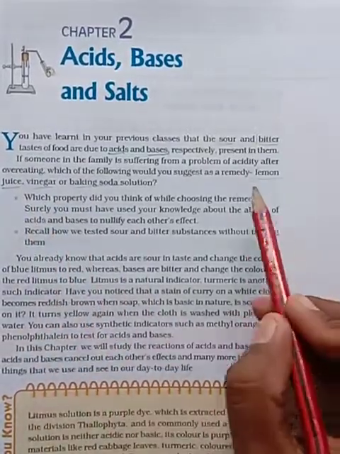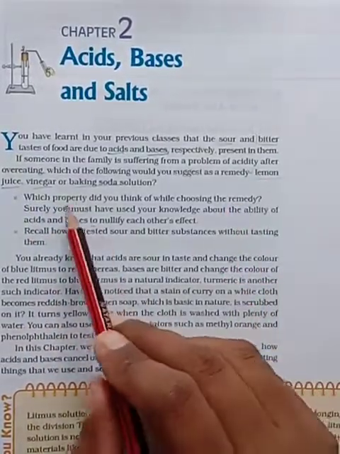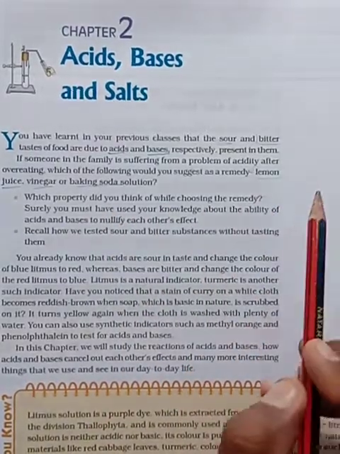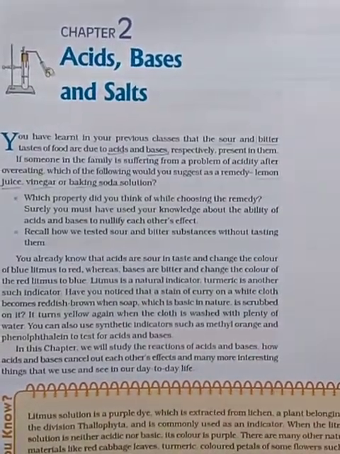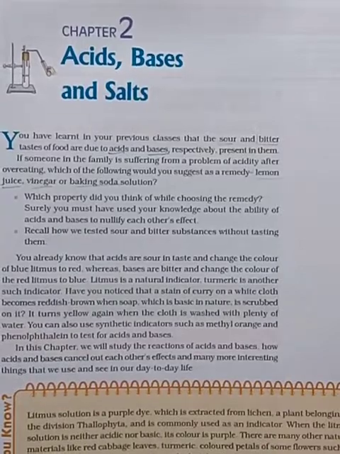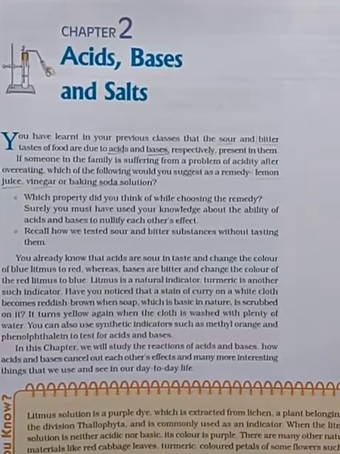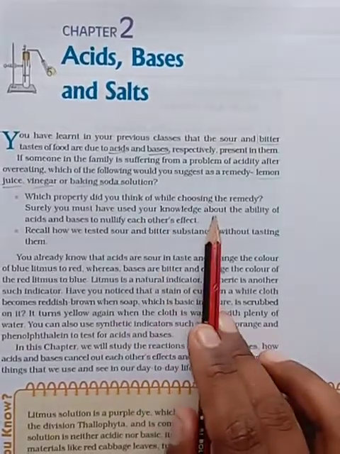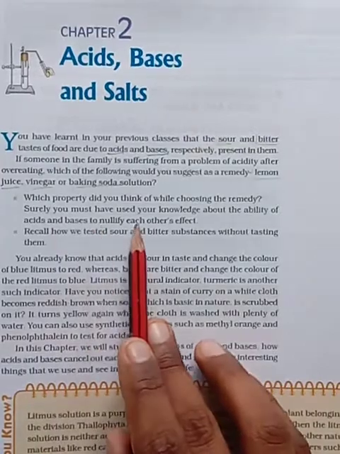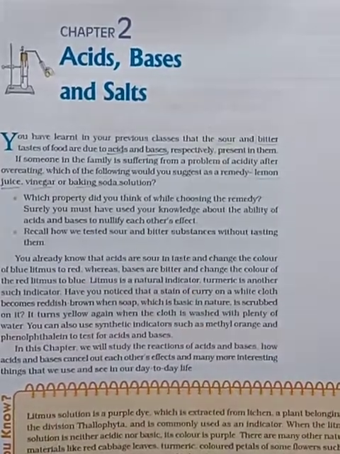What is the importance of these remedies? Which property did you think of while choosing the remedy? If a person is suffering from acidity, what property should the remedy have? Surely you must have used your knowledge about the ability of acids and bases to nullify each other's effect.